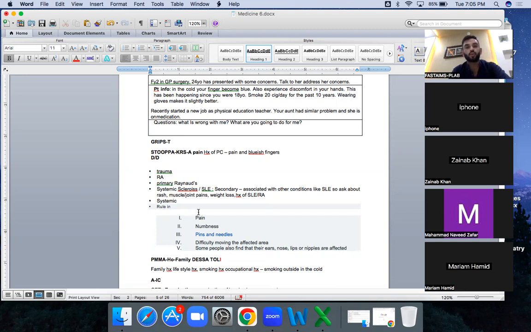These are the rule-in questions. You can ask them before starting the DD, or you can ask after. But you should ask these questions, because they will tell you that it is Raynaud. These are actually the Raynaud questions, but you are not getting any of them here. This is primary Raynaud, whose cause is not known.